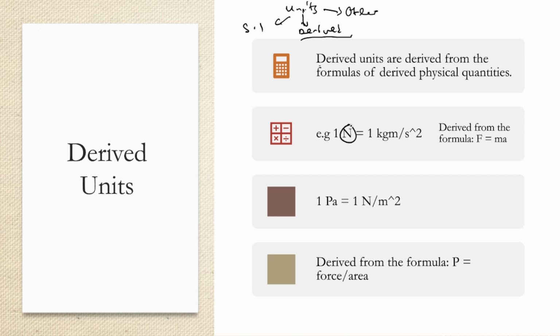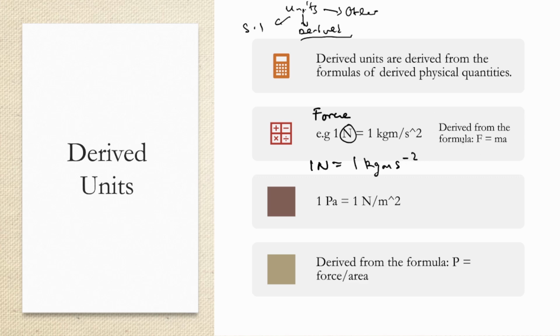Remember the Newton, and it's a unit of what? Of force. Saka tine force panapa. Then 1 Newton is equal to 1 kg meters per second squared.